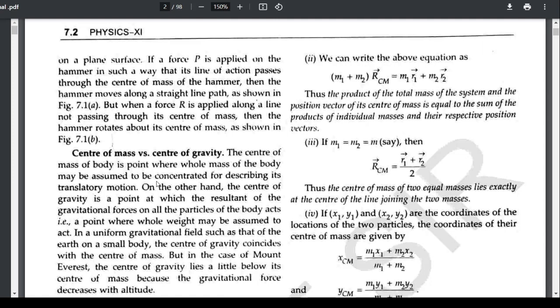And center of gravity is the point where all the forces of gravity may be supposed to act. On the other hand, the center of gravity is a point at which the resultant of gravitational forces of all the particles of the body acts. That is a point where the whole weight may be assumed to act in a uniform gravitational field such as that of the Earth on a small body. The center of gravity coincides with the center of mass. But in case of Mount Everest, the center of gravity lies a little below its center of mass because the gravitational force decreases with altitude.